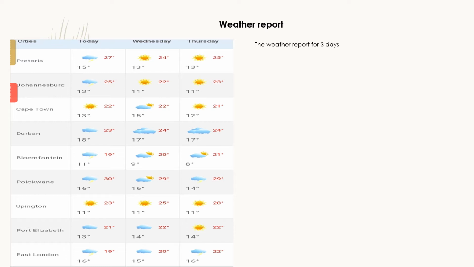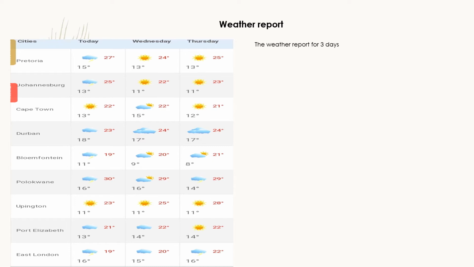Reporting to you live from VTA School, I am your reporter, Dumiro Makau. This is the weather report for the next 3 days. In Pretoria, we've got minimum temperatures of 15 degrees. Our maximum temperatures is 27 degrees with the possibility of thunderstorms. In Johannesburg, we've got maximum temperatures of 25 degrees. Minimum temperatures resulting in 13 degrees with the